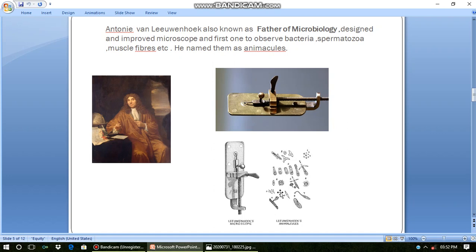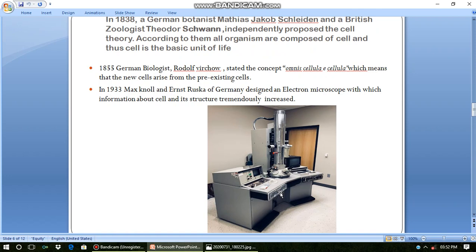After that, in 1838, a German botanist, Matthias Jakob Schleiden, and British zoologist Theodor Schwann independently proposed the cell theory. In cell theory, they stated that all living organisms are made up of cells, and cell is the basic unit of life.